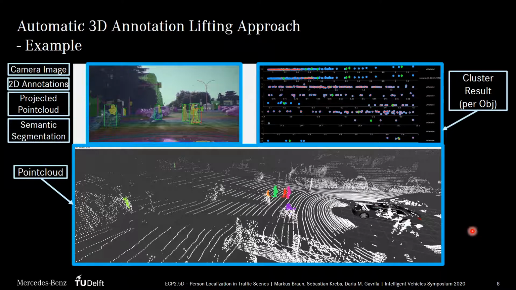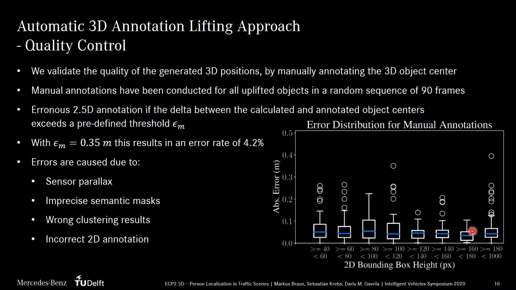As we wanted to quantify the quality of our uplifting approach, we performed the following control strategy. We manually annotated the true object center in the point cloud for each person on a random subset of 90 frames. We compare the outcome of our uplifting approach with the manual annotations.